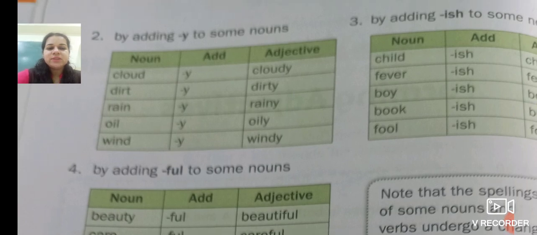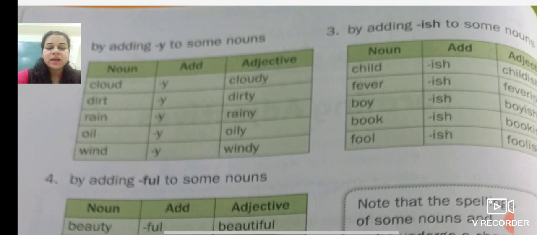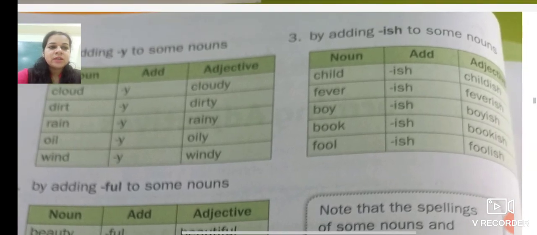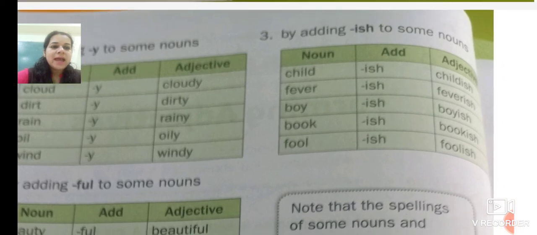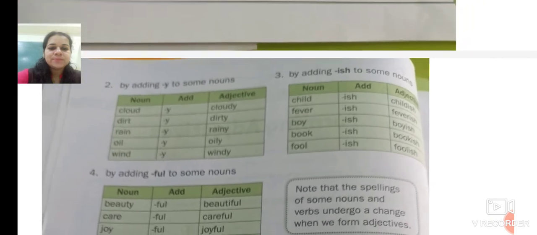The adjectives which we get after adding y describe more about the noun. Now, in the third column, it is by adding ish to the noun. Child, childish. Fever, feverish. Boy, boyish. Book, bookish. Fool, foolish.